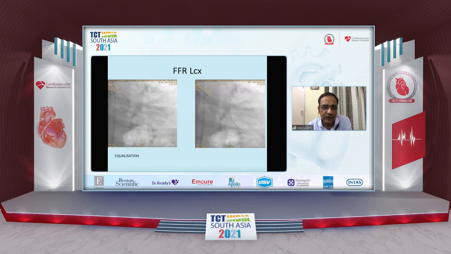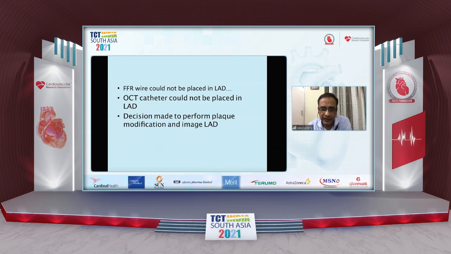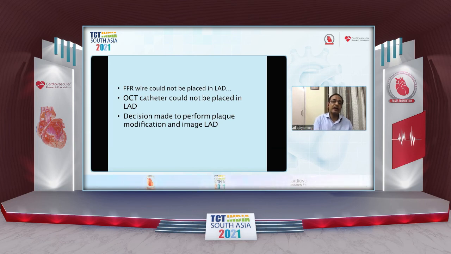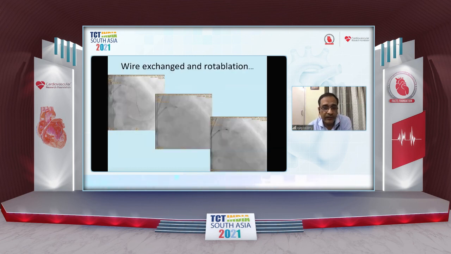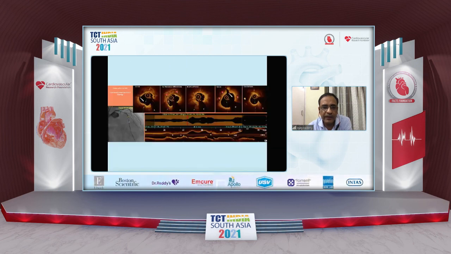This is the second patient. We did the FFR first to the circumflex. The RFR was 0.97. The FFR was 0.89. So we didn't need to touch the circumflex. The LAD didn't look so bad, but we just couldn't place the FFR wire into the LAD. After that, we thought we'd do some imaging. The OCT catheter could not cross over another wire, which we managed to place. The decision was made to do a plaque modification because it was obvious calcium, and that's what we did. The wire was exchanged, rotablation performed. Thereafter, the OCT was done post-rotablation. I'll quickly go to the images instead of showing the whole picture. We showed calcium cuts and the maximum thickness.